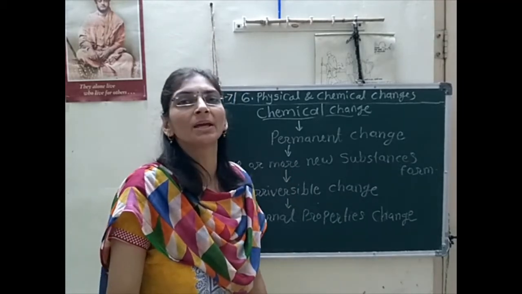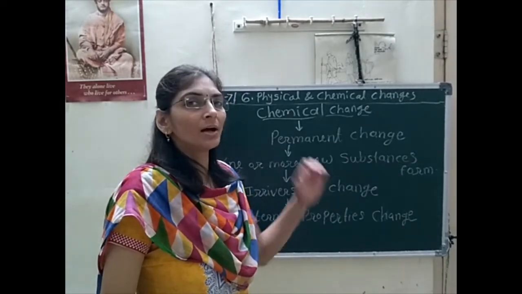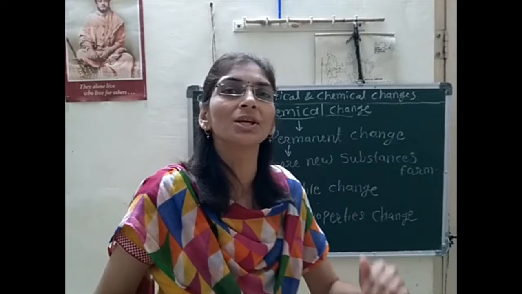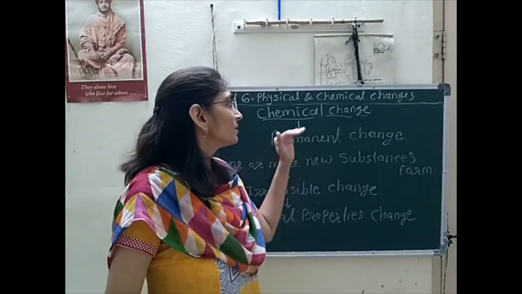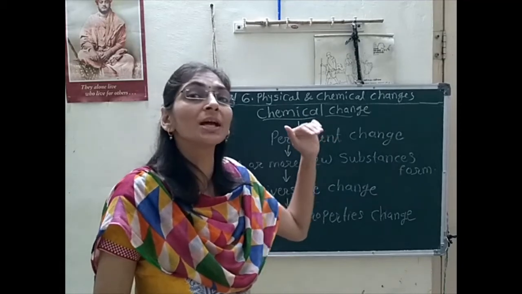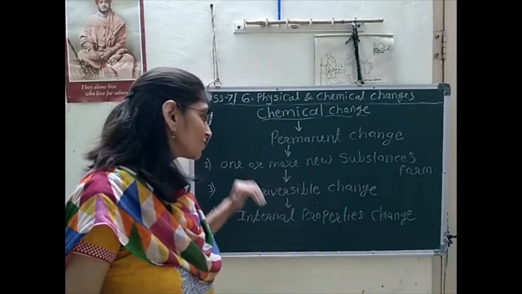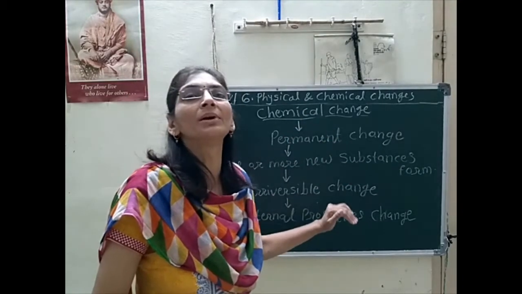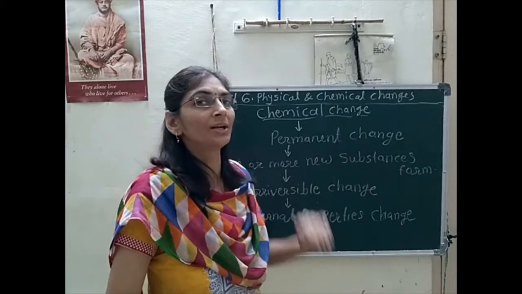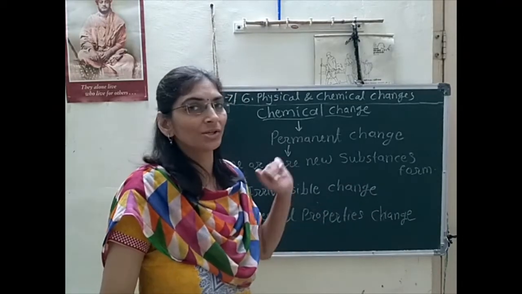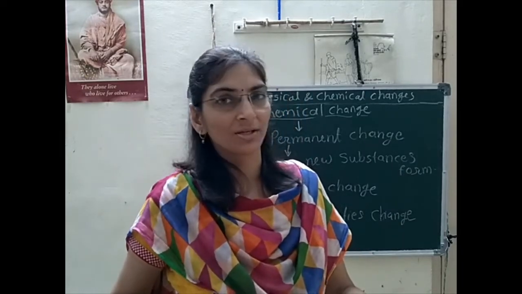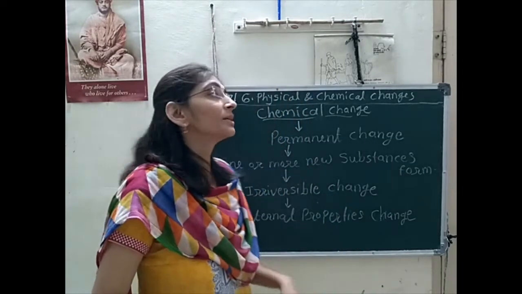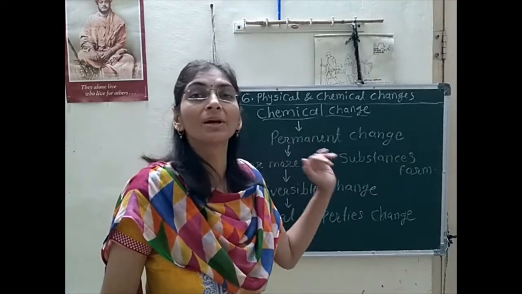So what is meant by chemical change? How can we define it? It is a type of change in which the internal properties get changed. As the internal properties change, it is considered a permanent change.